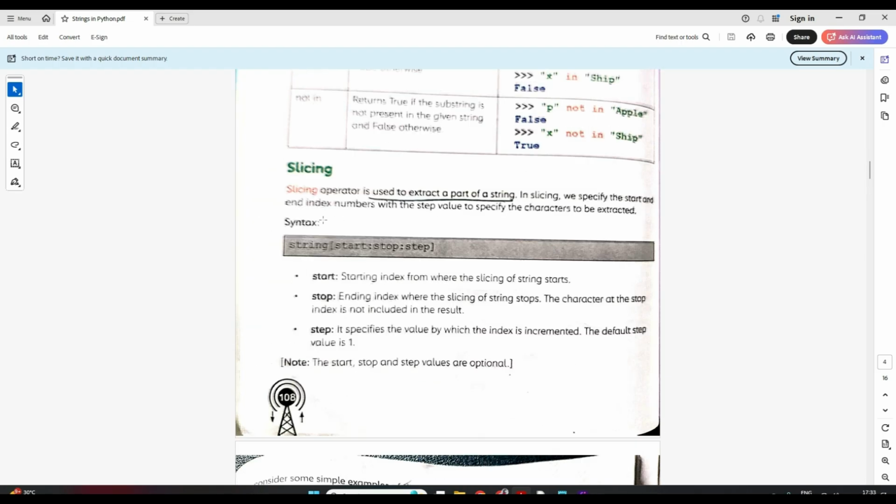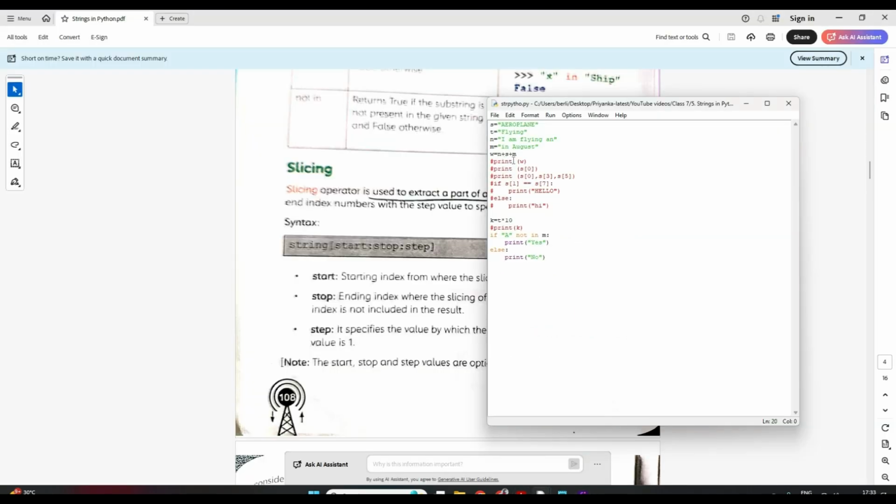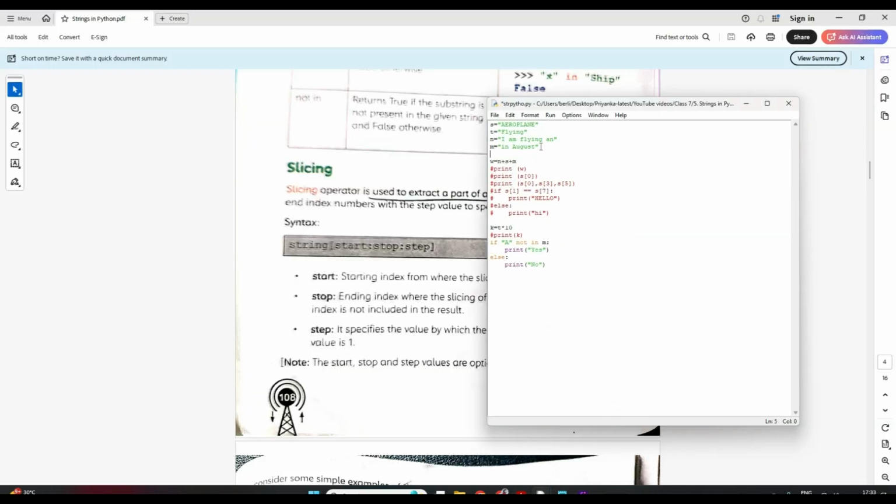Now the last one, I think, is slicing. Slicing means when you want to extract a part from a complete string. Like I have a string, my name is Priyanka. Now from this complete string, I just want to take Priyanka from there. How do we do that? In a variable, I have a string. So let me have a variable here, name, where I have my name is Priyanka.